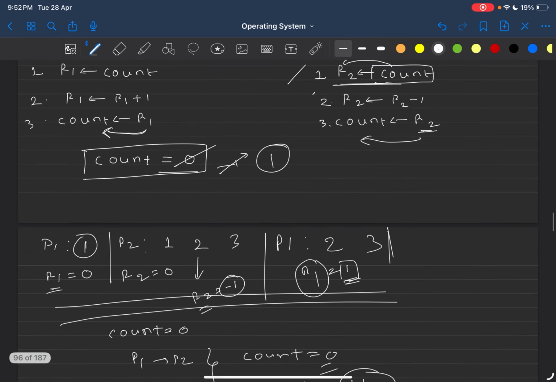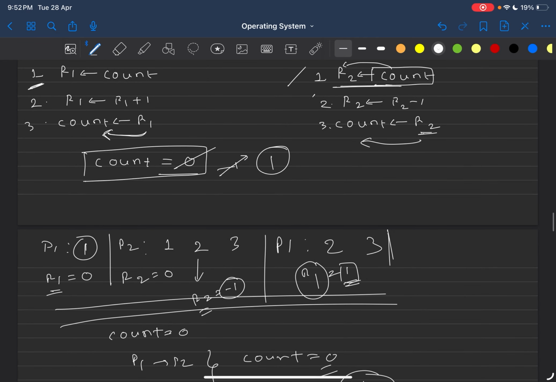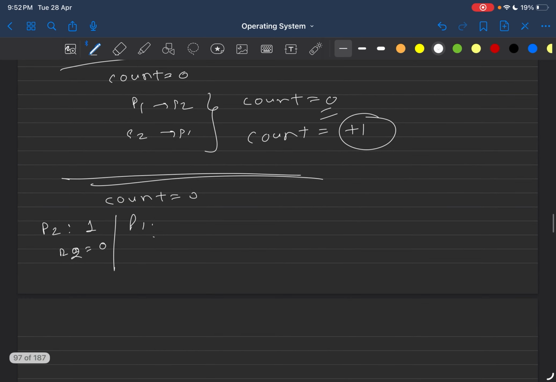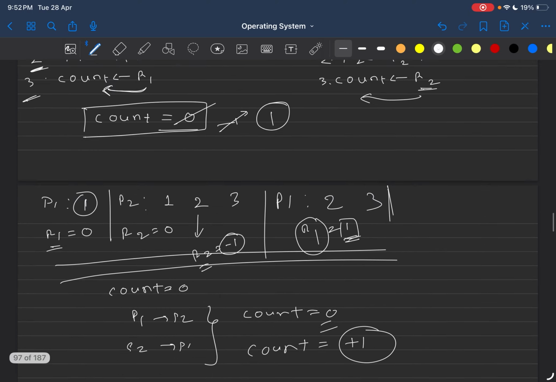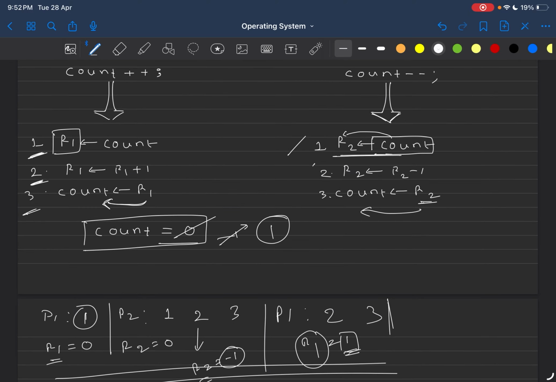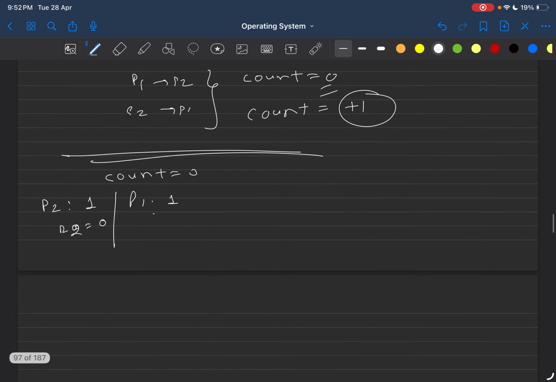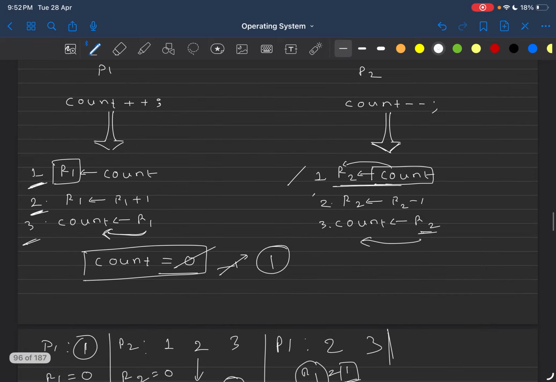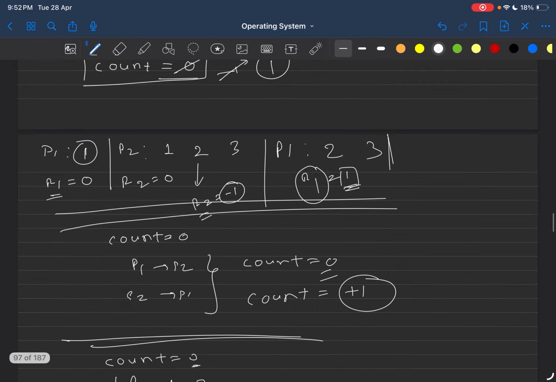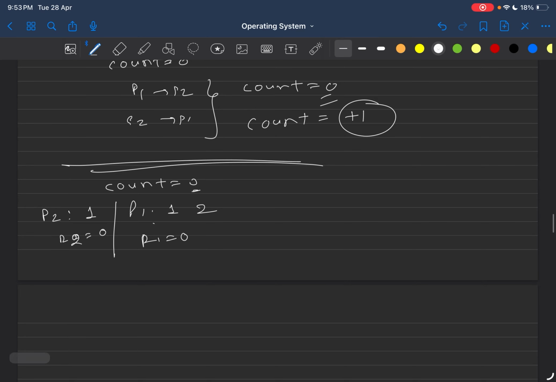And let's say after getting scheduled, line number 1, line number 2, and line number 3, all of these three lines are executed sequentially. After line number 1, R1 will have the value of count. As of now, the value of count is 0, so R1 will be 0. Then comes line number 2, where the value of R1 is incremented. So R1 becomes 0 plus 1, that is 1.